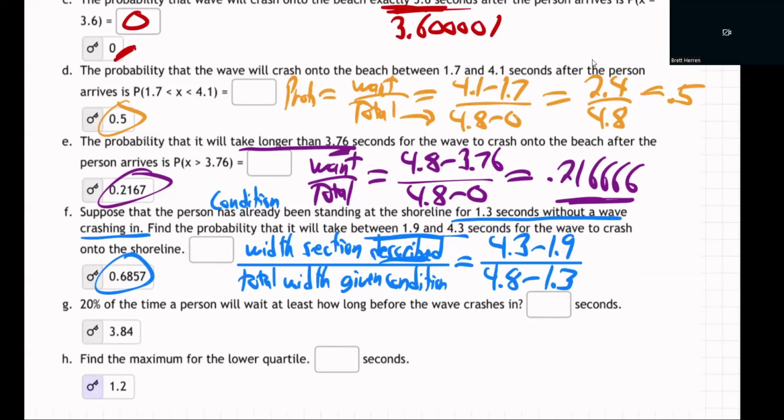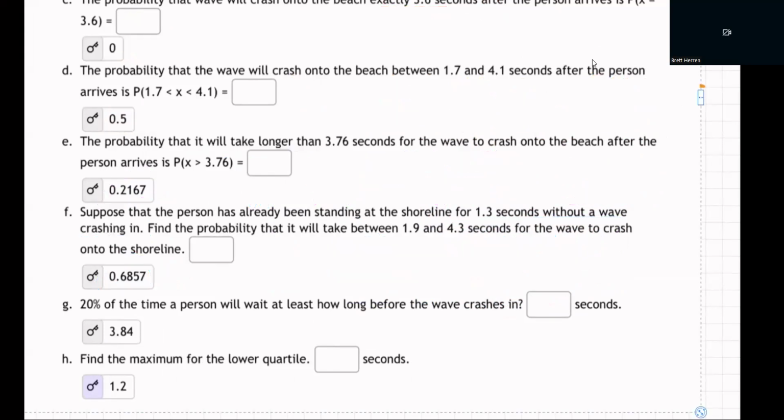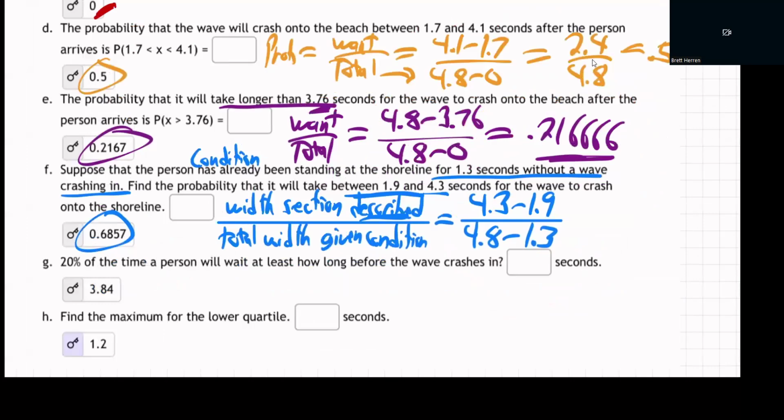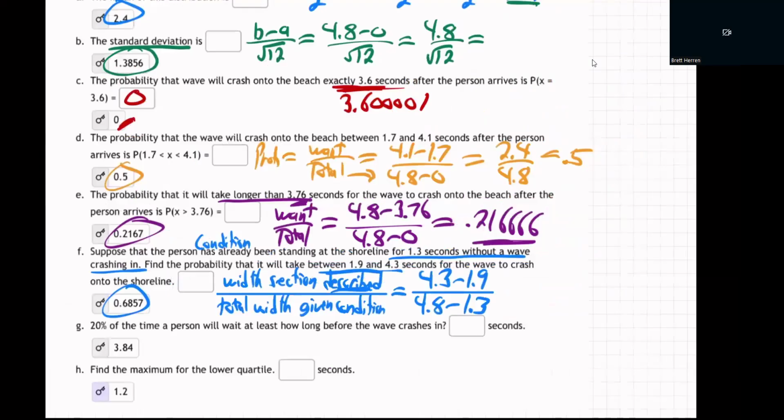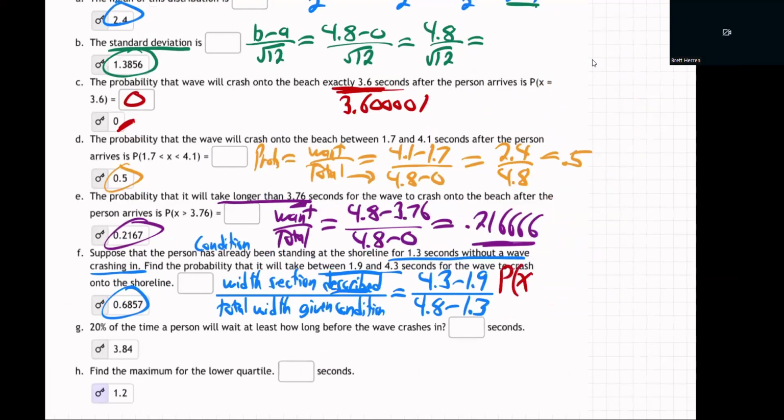Now, let me mention, sometimes they'll say the same question differently. They'll say, what's the probability X is between 1.9 and 4.3. That means between.